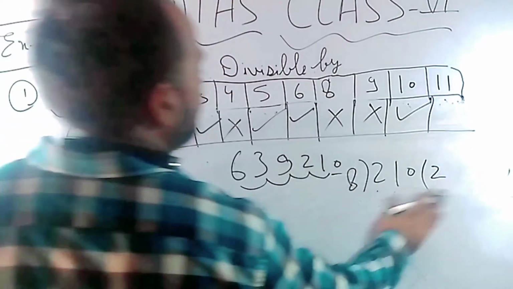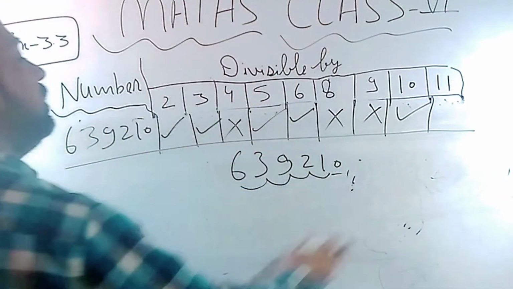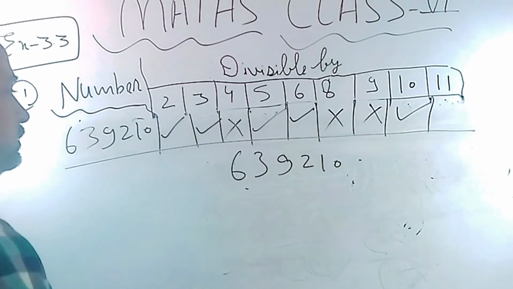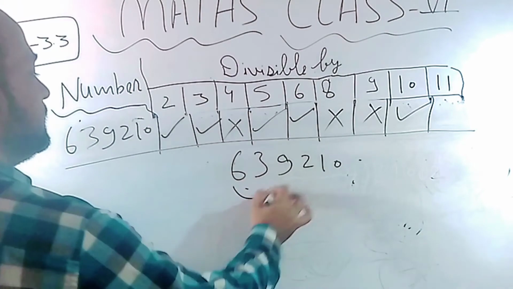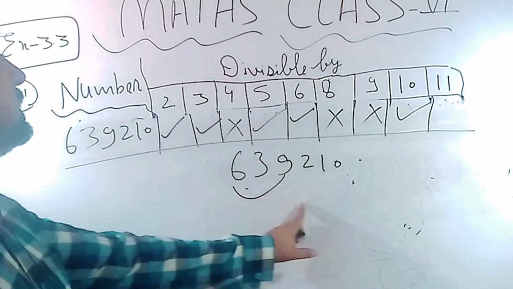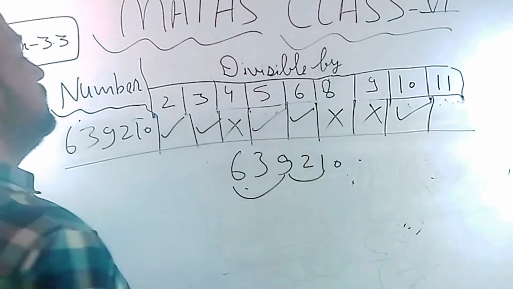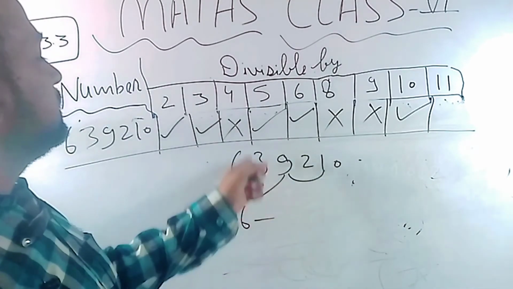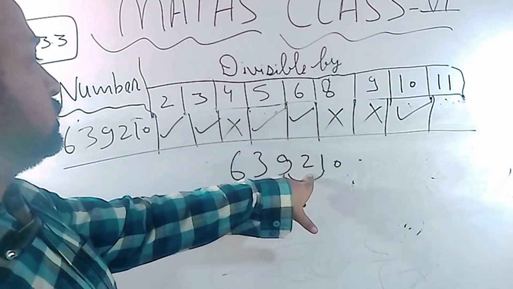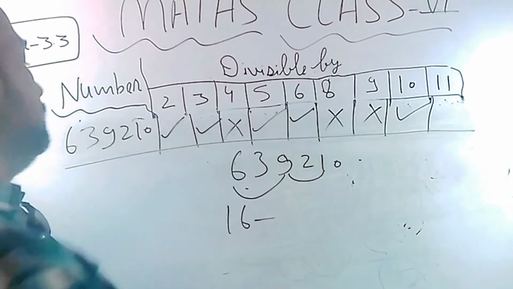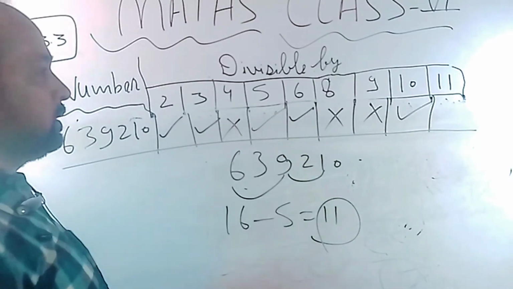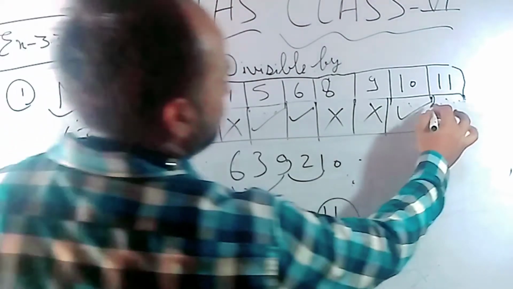And in the case of 11, add the odd place numbers: 6 plus 9 is 15, 15 plus 1 is 16, minus the even place 3 plus 2 is 5, 5 plus 0 is 5. So 11 is coming. 11 can be divided by 11, so it's possible.